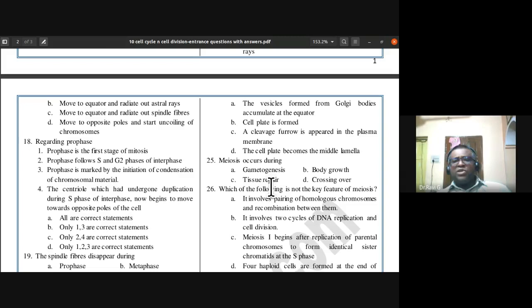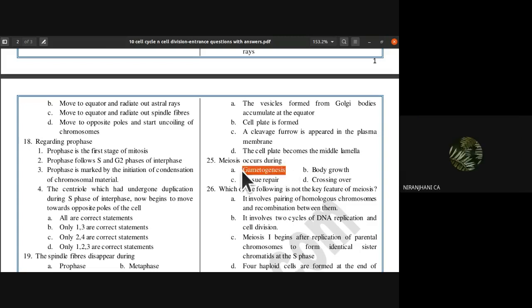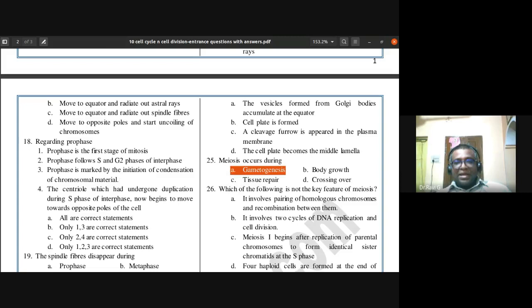Meiosis occurs during: gametogenesis, body growth, tissue repair, crossing over. So meiosis occurs during gametogenesis. Gametogenesis is the right answer. Okay, so 25th, A is the answer.